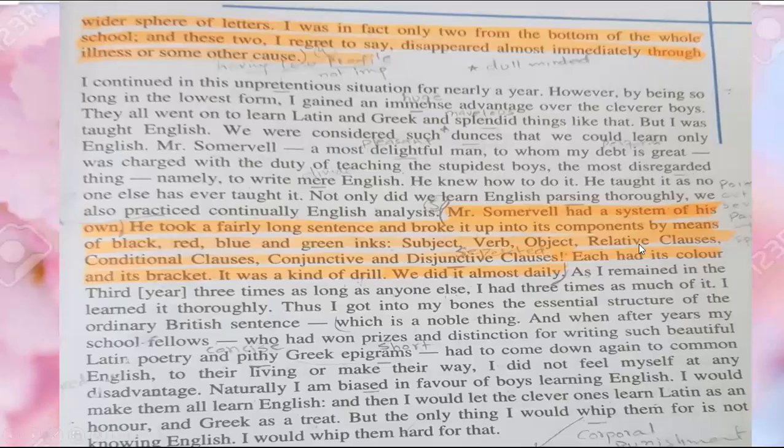Subject, verb, object, relative clauses, conditional clauses, conjunctive and disjunctive clauses. So these were all differently highlighted, right? Each had its color and its bracket. Yes, for sure, because he had to differentiate for this purpose. He was using this. It was a kind of drill, for sure.